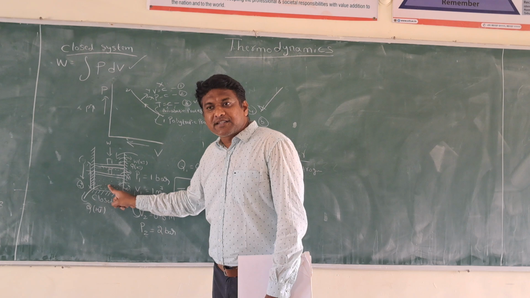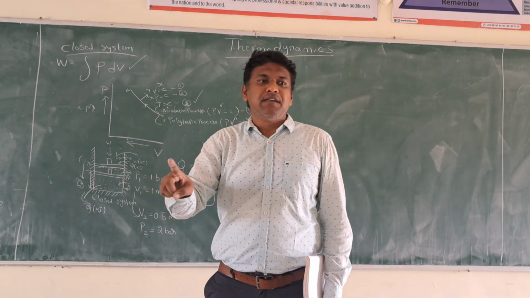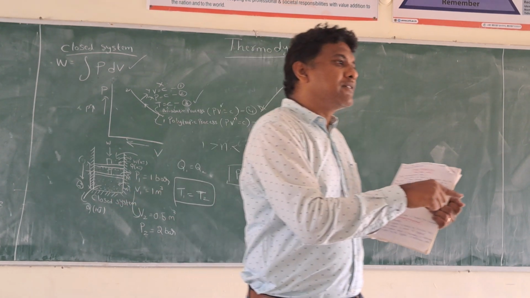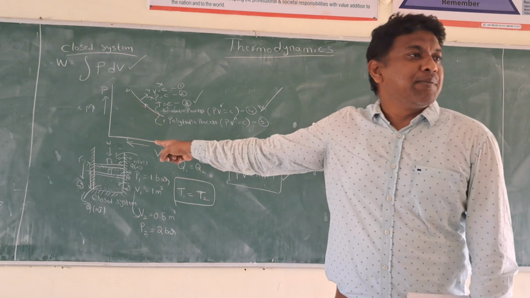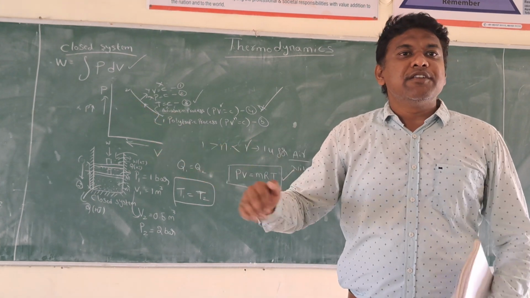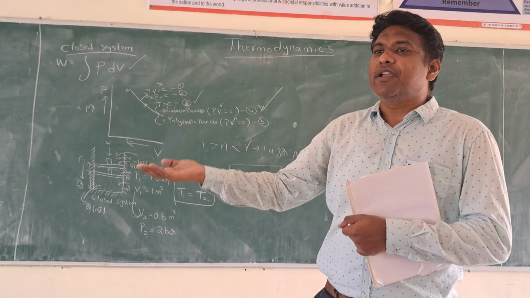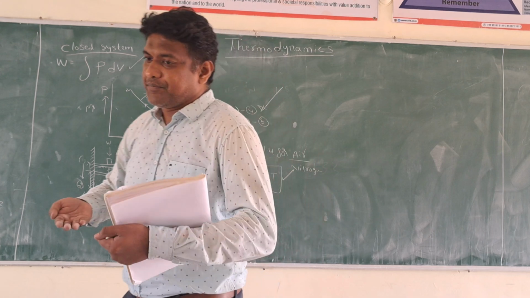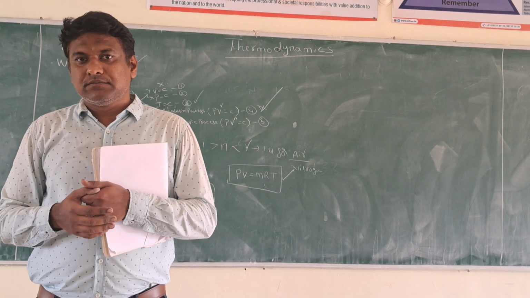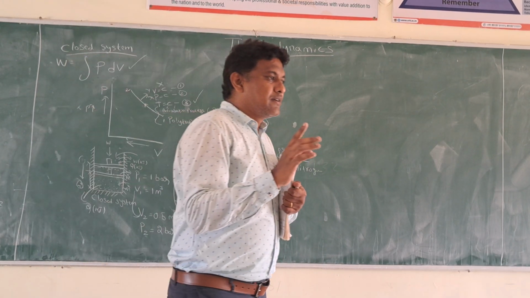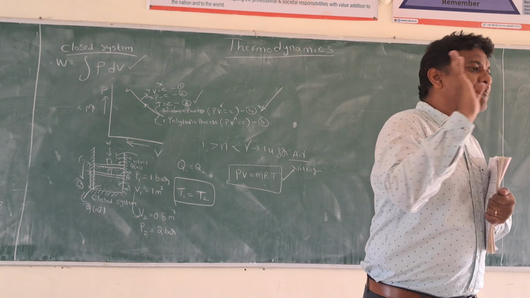Then I can define that the closed system has undergone a process, and I can call it an adiabatic process. How? Because there is no heat transfer from the system to the surroundings or from the surroundings to the system. Are you able to understand it? So it is called an adiabatic process.